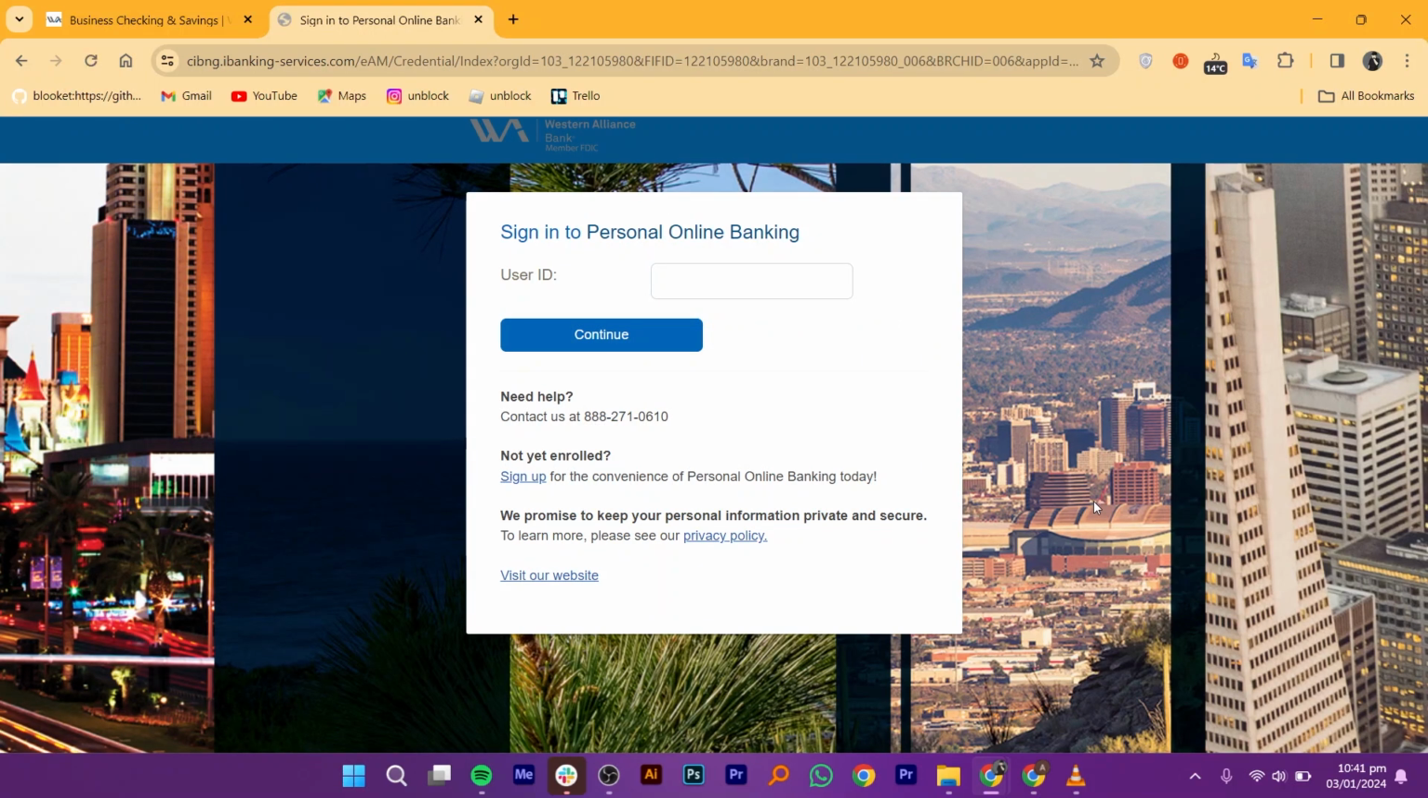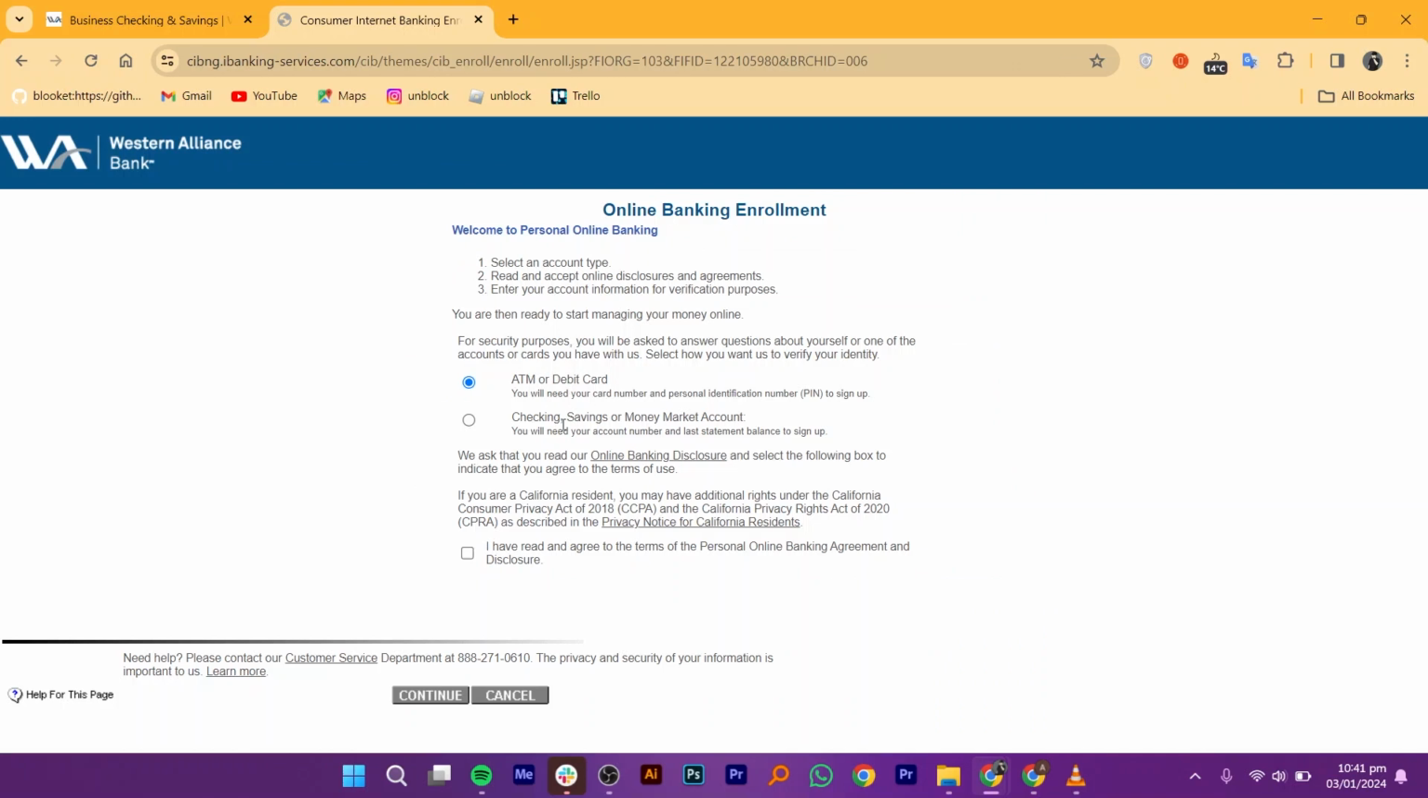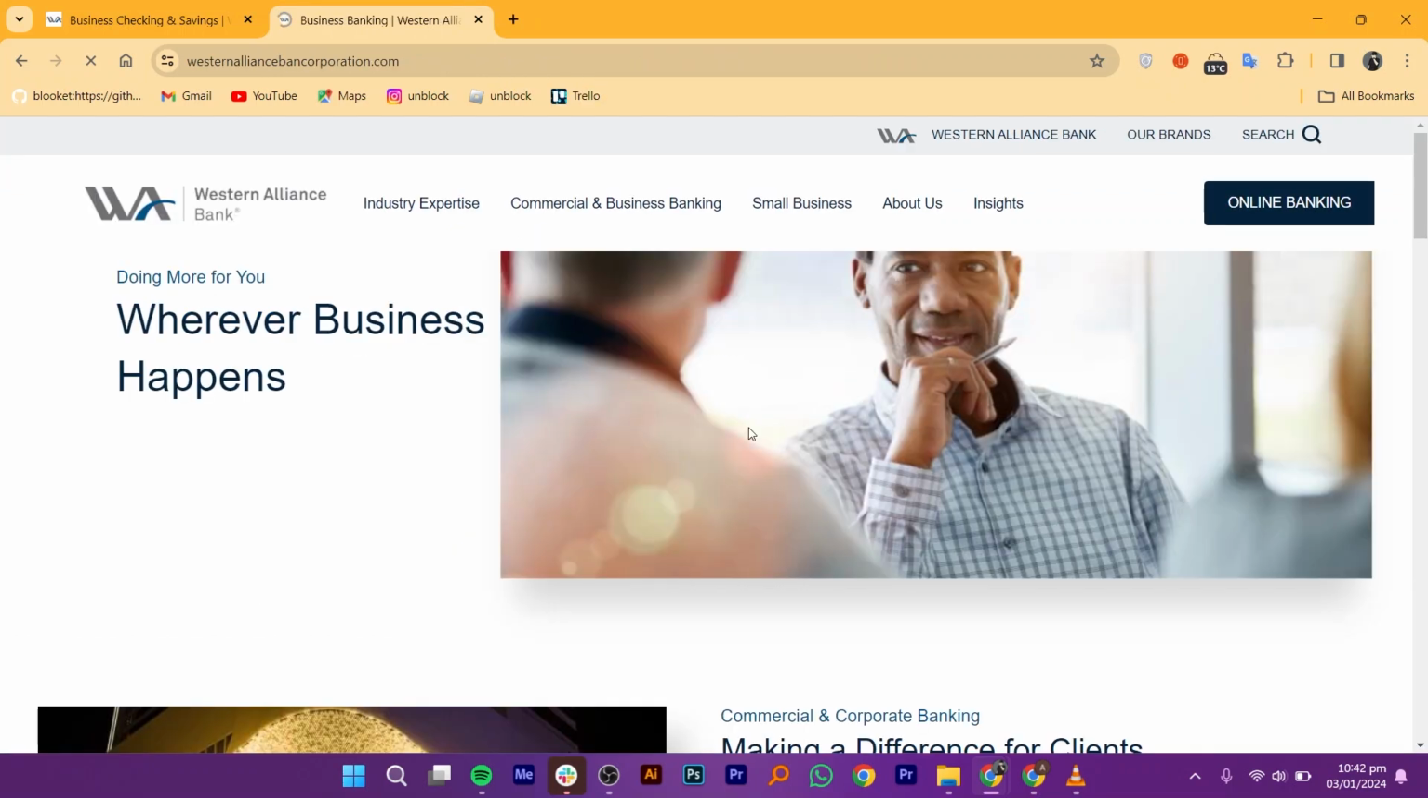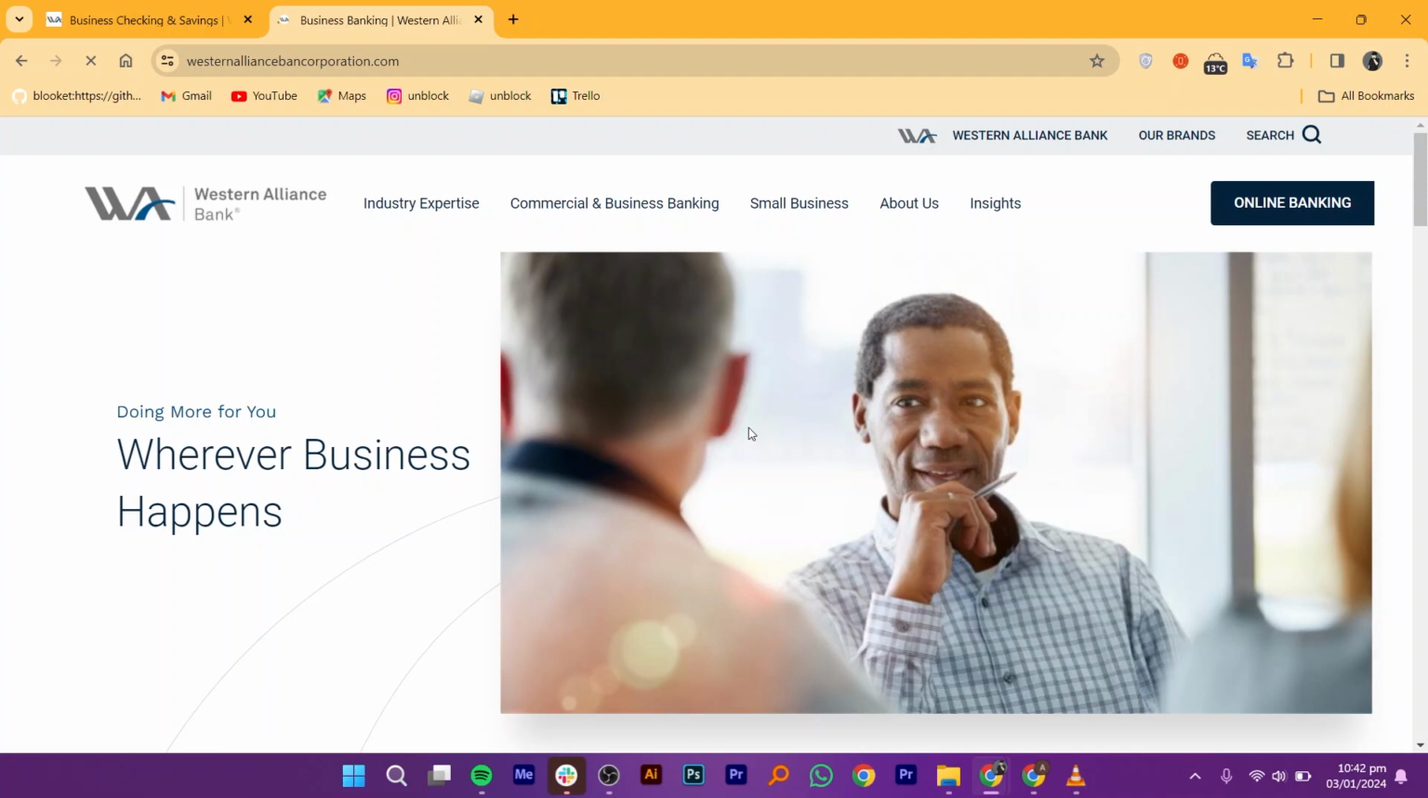If you aren't enrolled yet, you can sign up right now and get enrolled. So, click on the Sign Up button and then choose the Checking Savings or Money Market Account option from here. Then hit the checkbox and click to continue. After that, your account will be opened successfully.